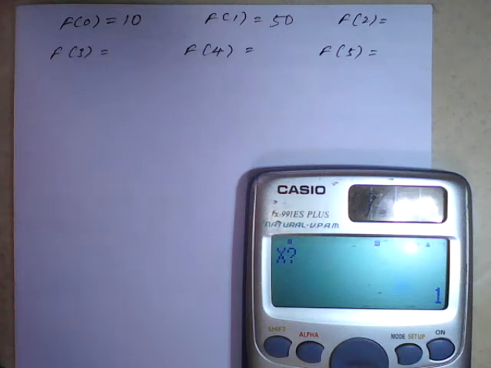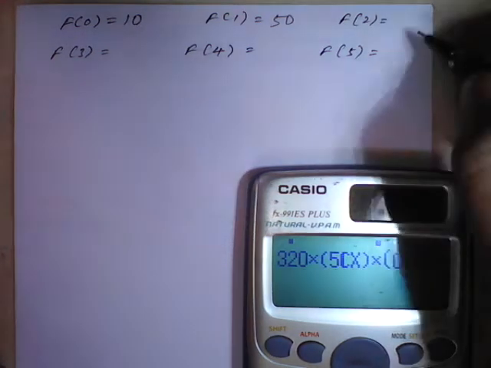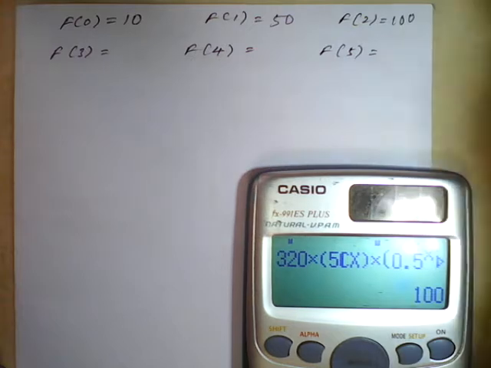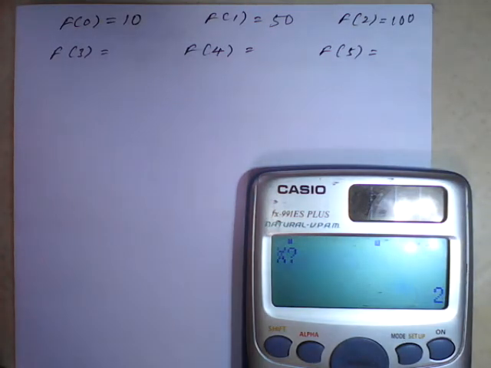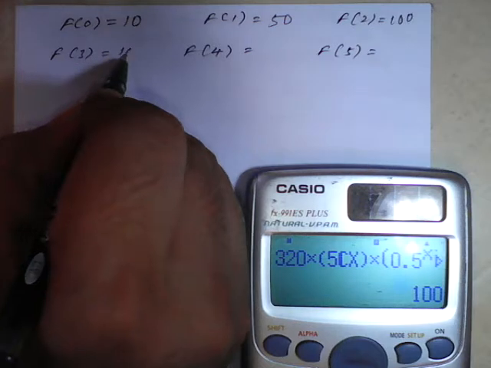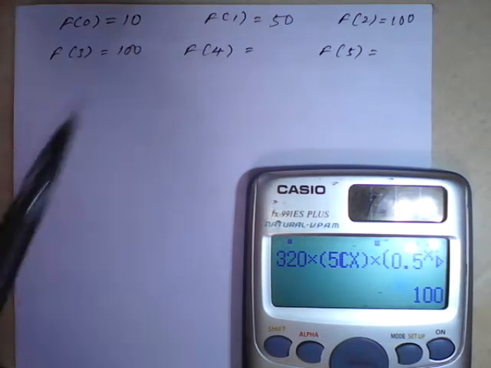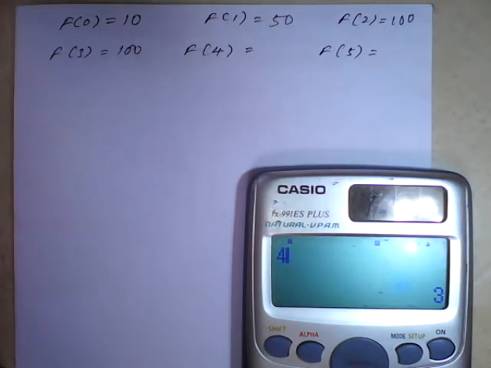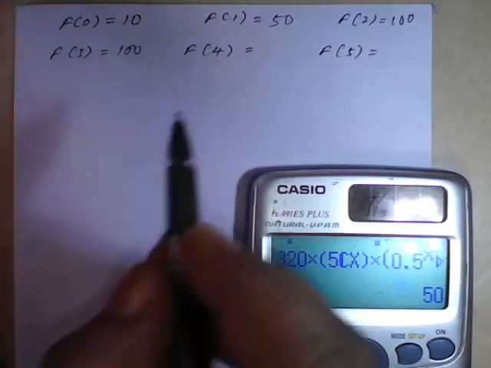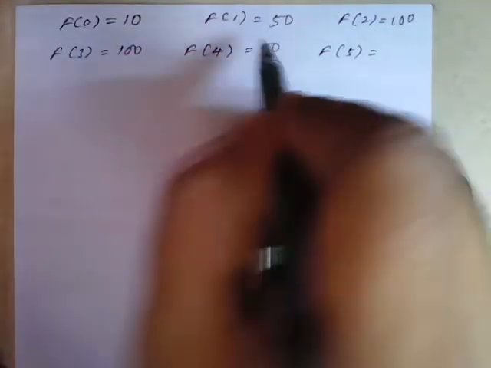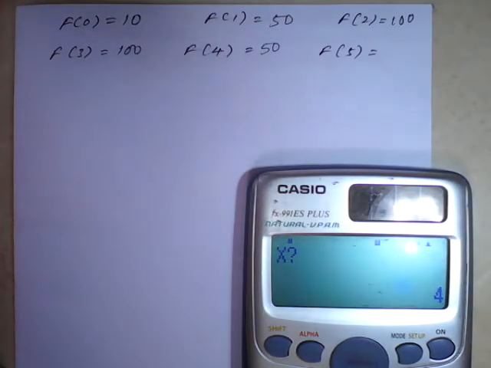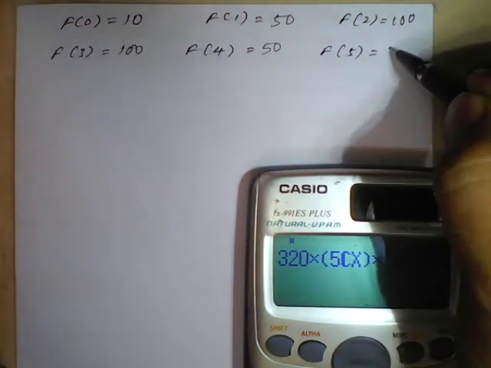Then we calculate: when x is equal to 2, the answer is 100. When x is equal to 3, the result is again 100. When x is equal to 4, the result is 50. When x is equal to 5, the result is 10.